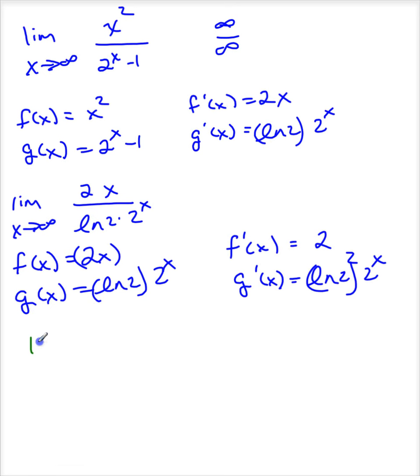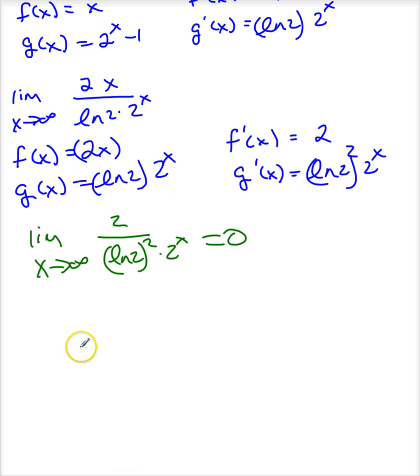So this becomes the limit as x approaches infinity of 2 divided by the natural log of 2 squared times 2 to the x, which is 0. All right, now I'm not done. So I need to write that the limit as n approaches infinity of n squared divided by 2 to the n minus 1 is indeed 0.